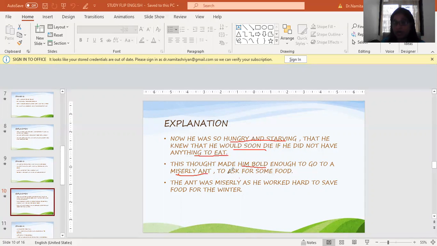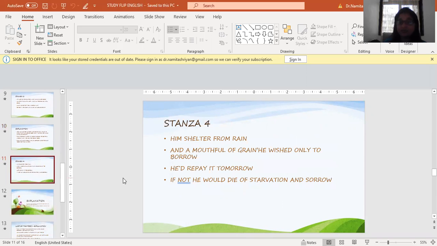So he thought, why don't I ask the ant for some food? The ant was miserly, it is given here, as he worked hard to save food for the winter. So in his house, he had food and he was constantly hoarding food. So that term miserly has been given to the ant. Right. Now we'll go to the next stanza.